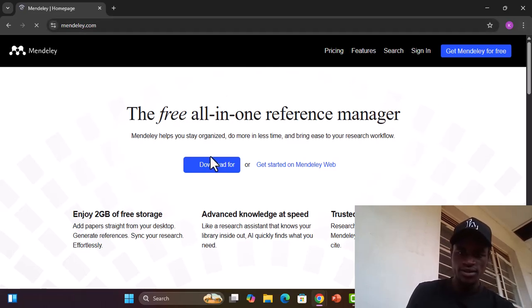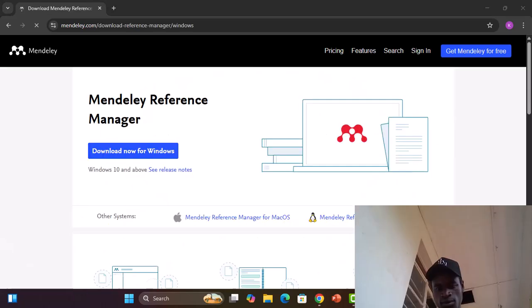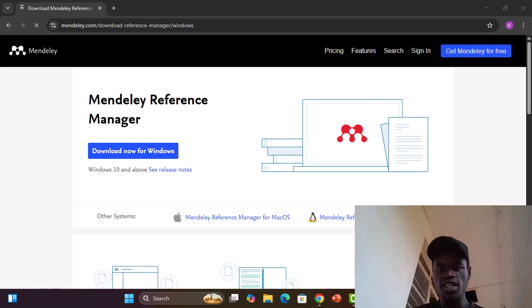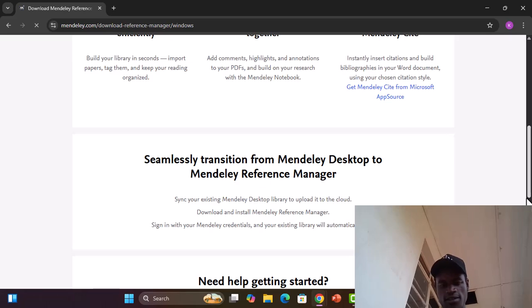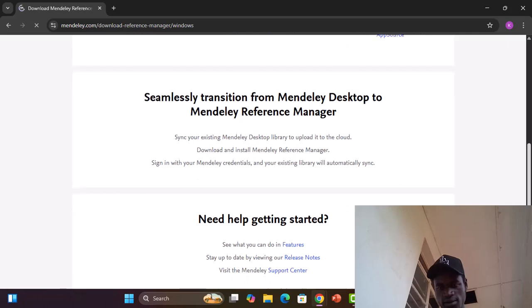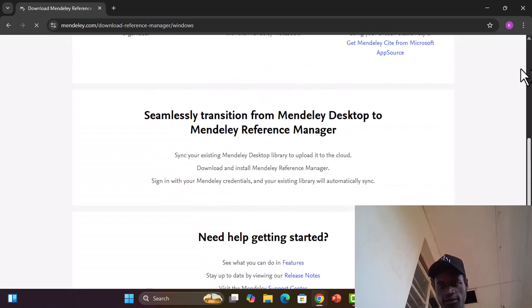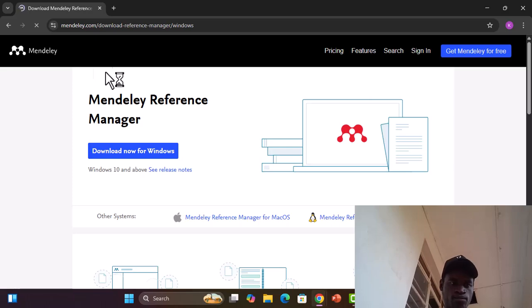So we come and click download. So here is where you will download your Mendeley. Unfortunately, I've downloaded mine, so I cannot download it the second time. So after we have downloaded, assuming you have downloaded now, it will automatically appear on your desktop.